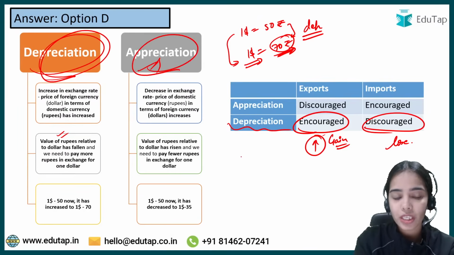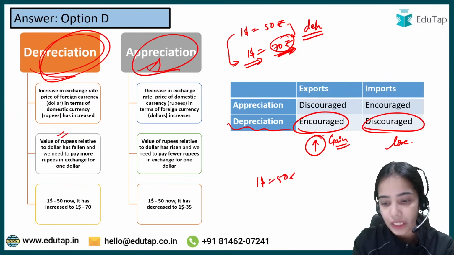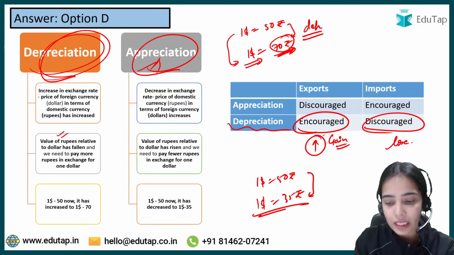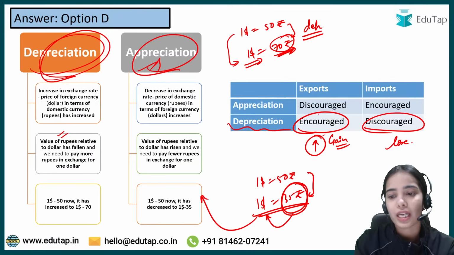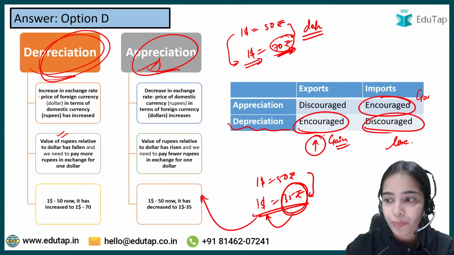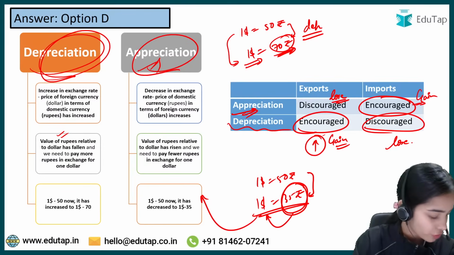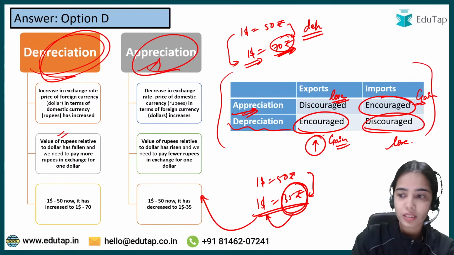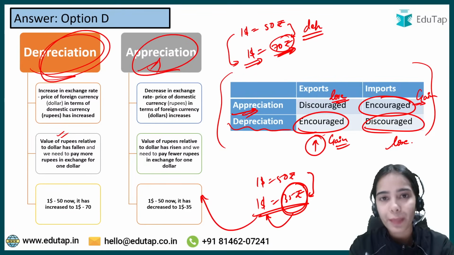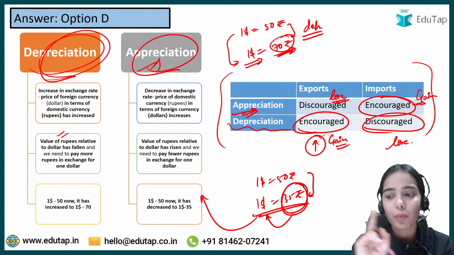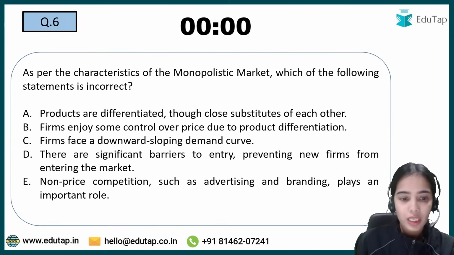In the case of appreciation, $1 was equal to 50 rupees. Now $1 is equal to 35 rupees. That means exchange rate has decreased. We have to give less rupees to get $1. So this is appreciation, in which importers gain. In the case of appreciation, importers gain and exporters lose. Got it? Any confusion? You have to remember this. Okay, this is what you have to remember. In the case of appreciation, exporters lose, importers gain. Coming to the next question.